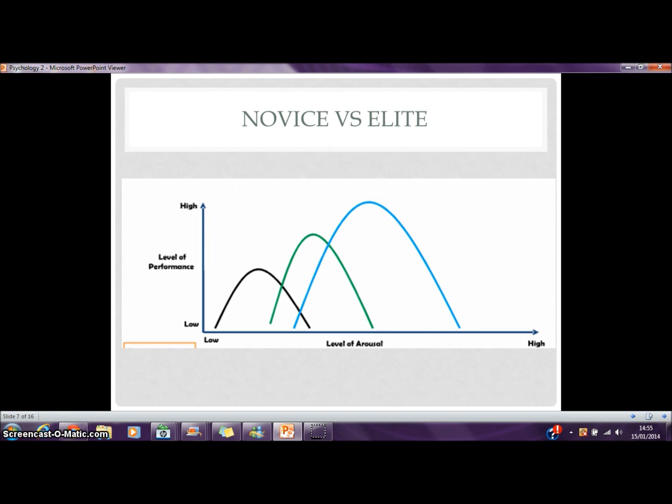The higher level athlete would be able to get more aroused than the other footballer because his skills will be able to carry him through without letting the arousal affect his performance. However, the low level player will get highly aroused and they will not have the skill to continue a high performance, so his performance will drop much quicker.